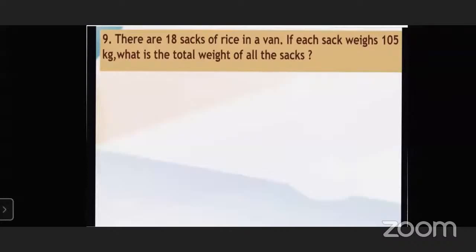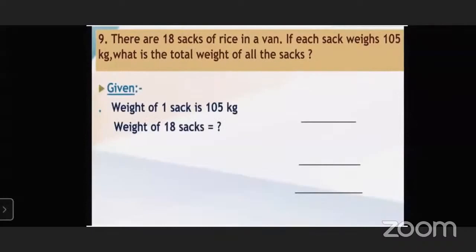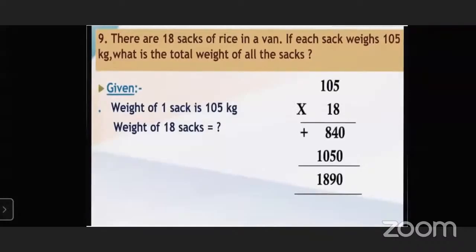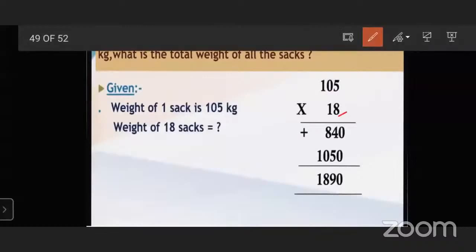So what have we been given? The weight of one sack, that is 105 kg. So we have to calculate the weight of 18 sacks. We multiply 105 with 18. So start multiplying with 8. 8 5s are 40. So we write 0 here. 4 will be carried over.